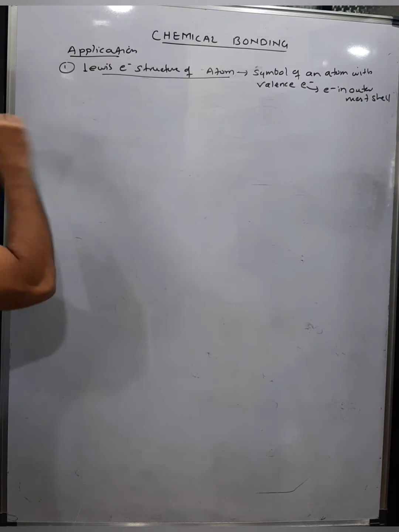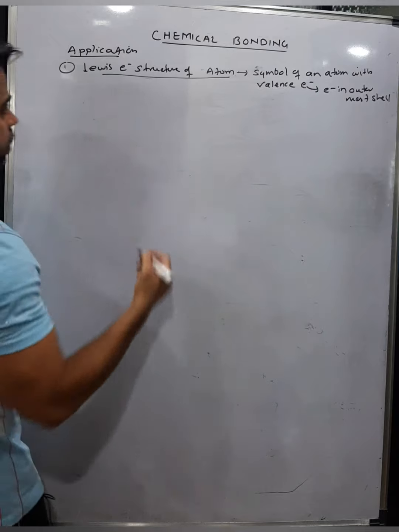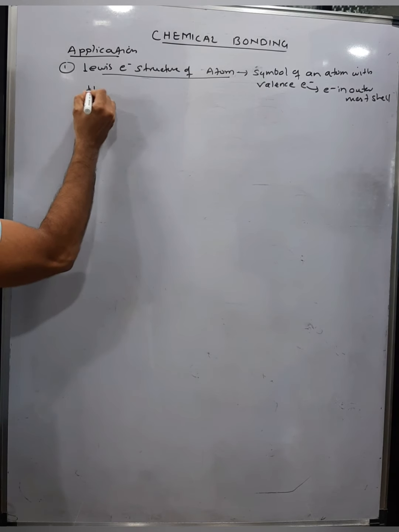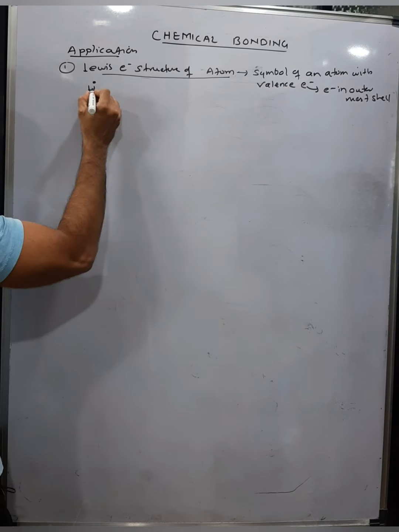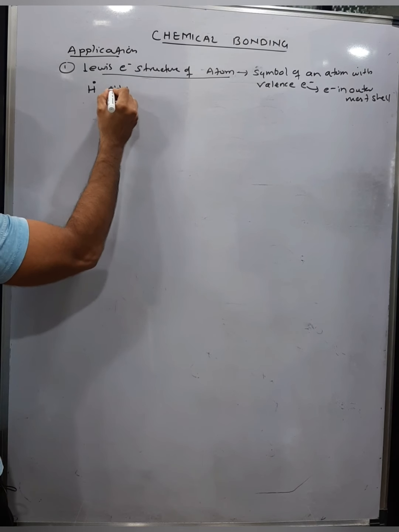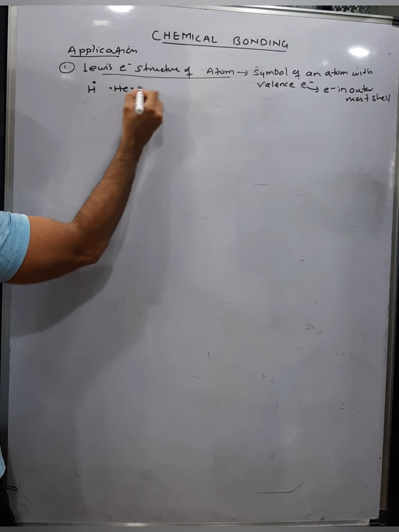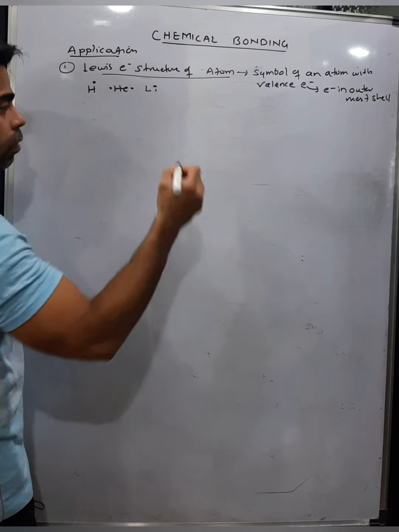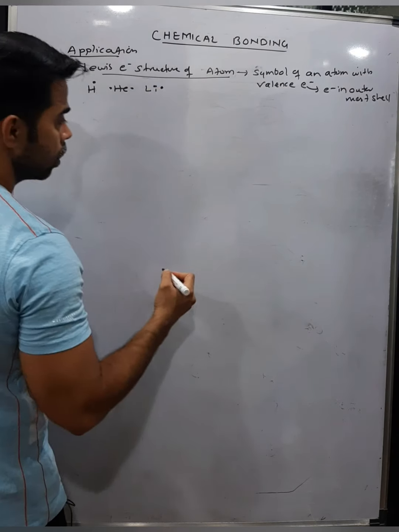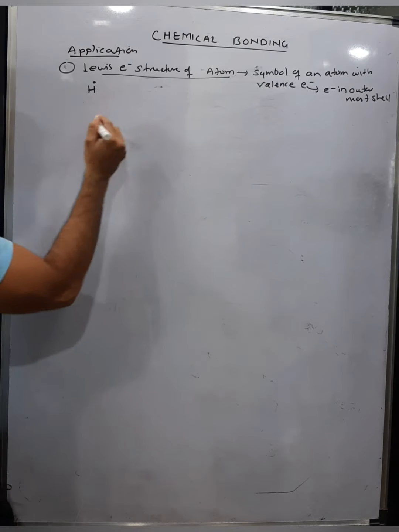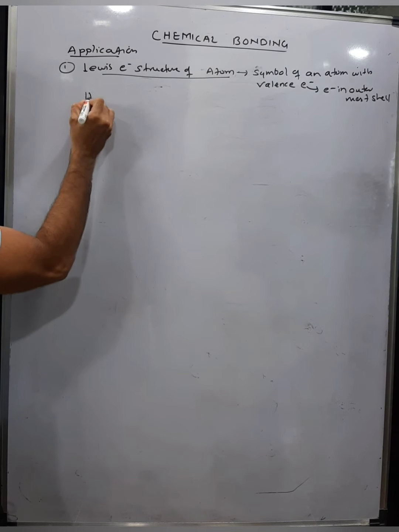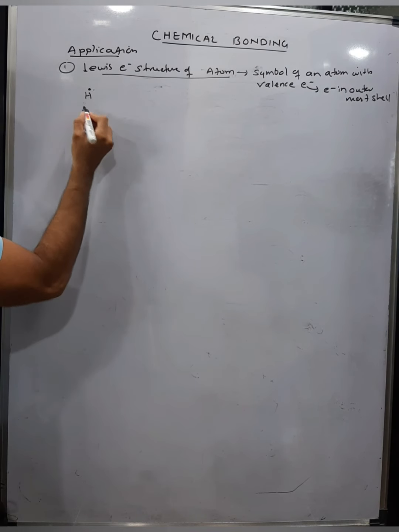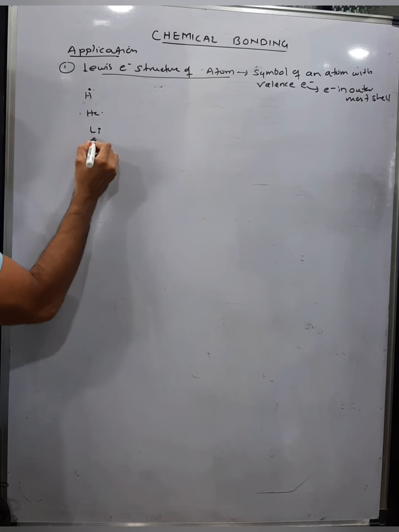For example, if I make the Lewis structure of hydrogen, hydrogen has only one electron. Then helium has 2 electrons in the outermost shell. Then lithium is 2,1, 1 electron in the outermost shell. So hydrogen with 1 electron, then helium with 2 electrons, then lithium 2,1 with 1 electron.